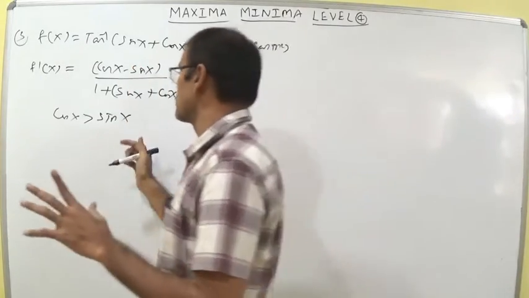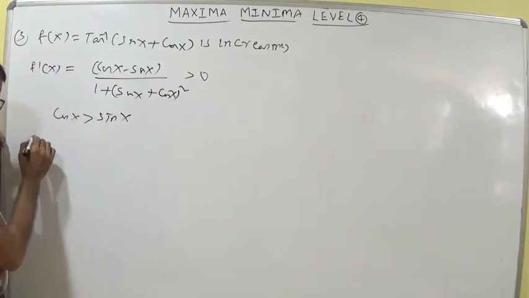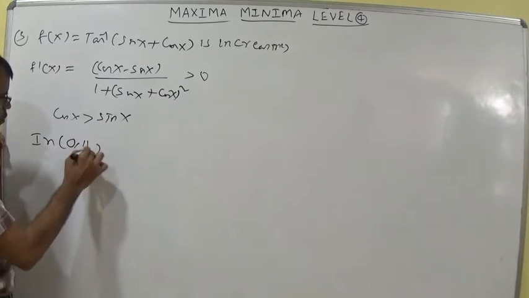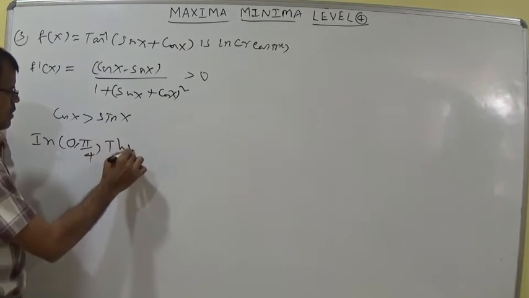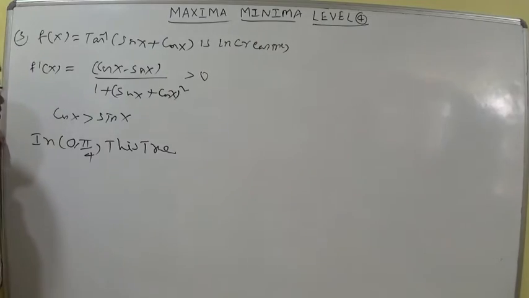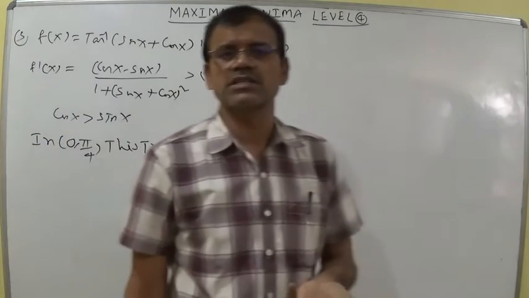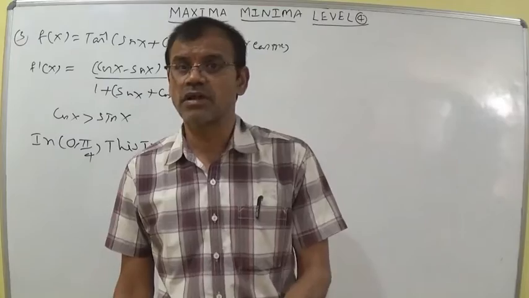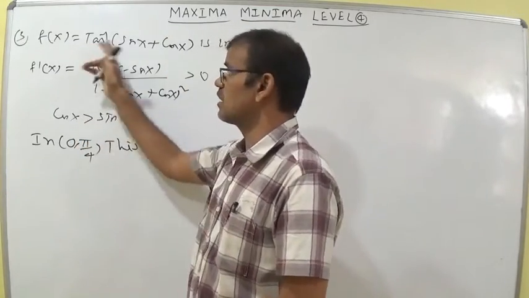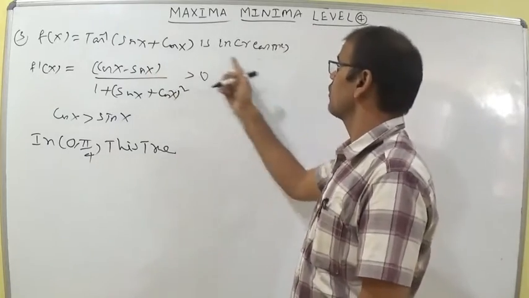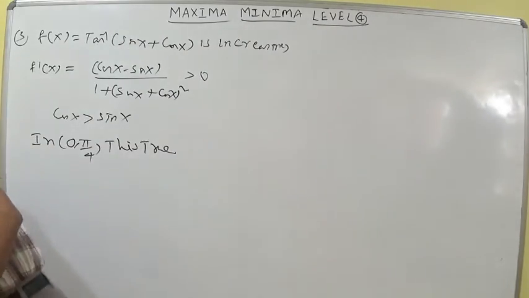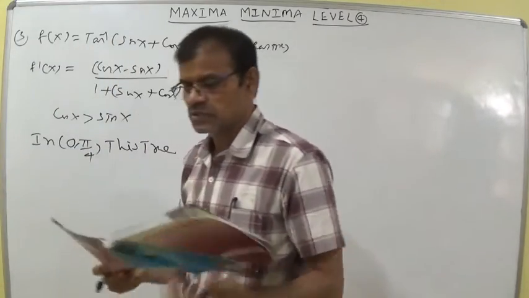So you should understand that this is true in 0 comma pi by 4. Because if you substitute the value, cos 60 is 1 by 2 and sin 60 is root 3 by 2, it is lesser than this one. Cos x should be greater than sin x according to our question. So the function f of x is increasing simply in the open interval 0 comma pi by 4. So according to the options, it is the second option.